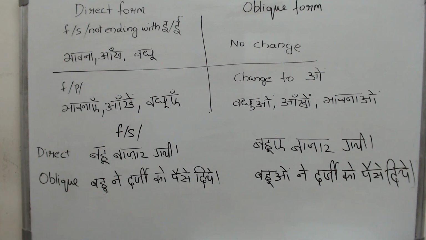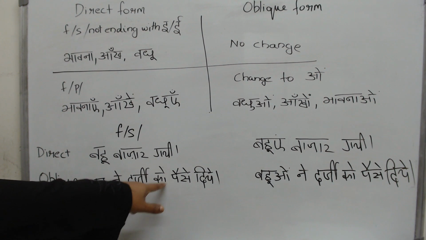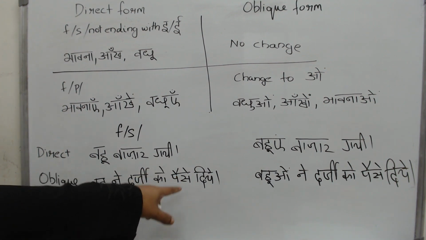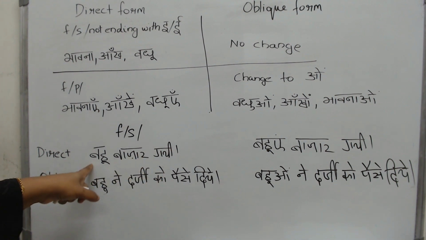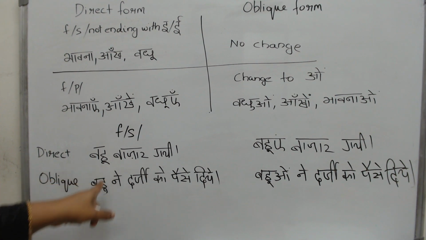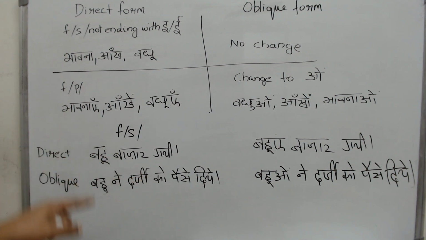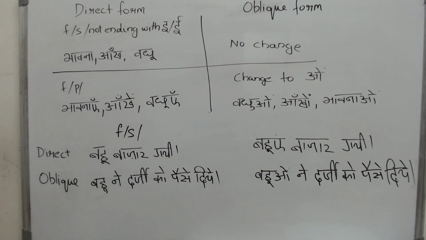And then what happened there? Bahu ne darzi ko paise diye. Then the bahu gave the money, the paise, to the darzi or the tailor. So do you see any change? No. Bahu there, no change, followed by ne. And darzi is a male singular word ending with an e ki matra. Do you see any change there? No change there also. So darzi ne bahu ko paise diye, you will not see any difference.